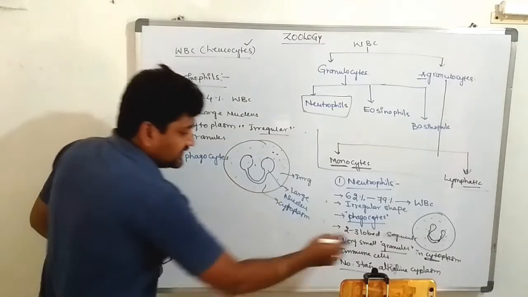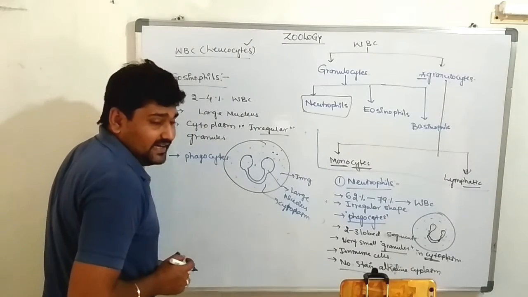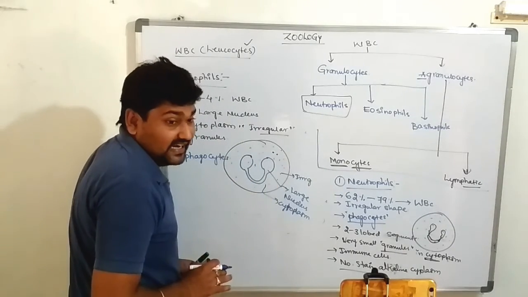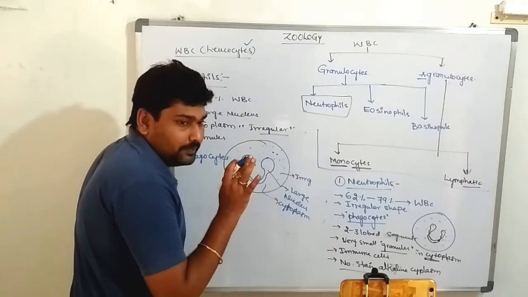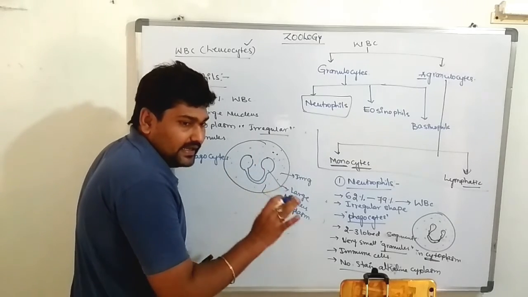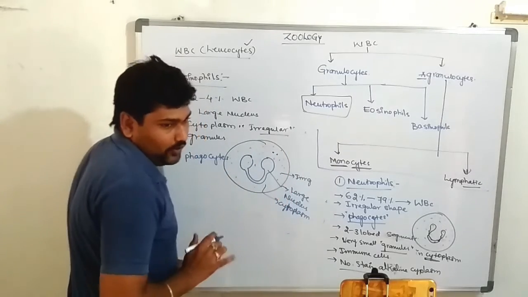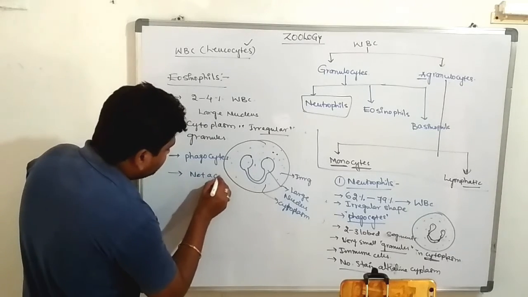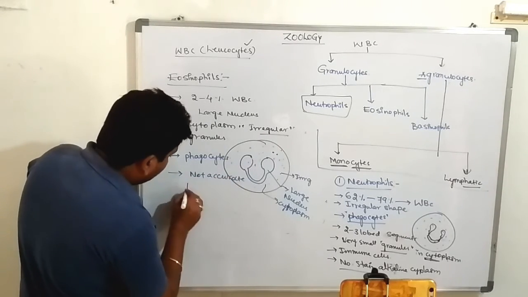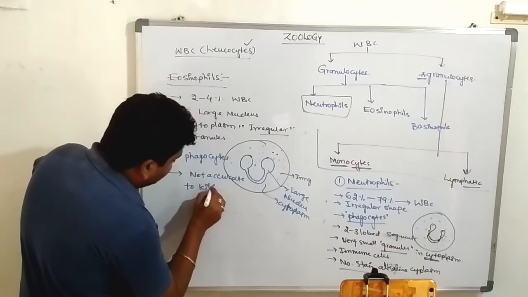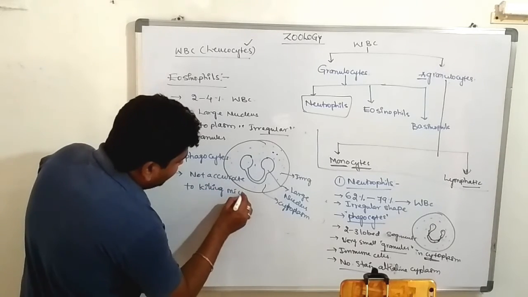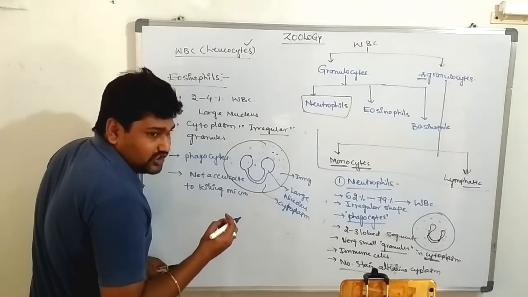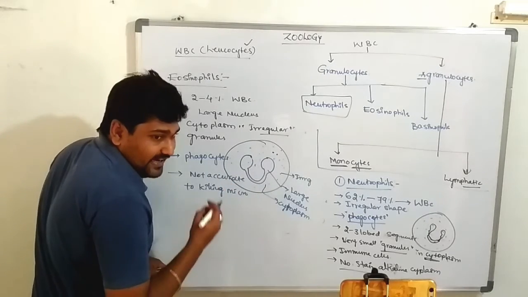It acts like a phagocyte like neutrophils, but it is not as effective as a neutrophil at killing the microorganism. It only identifies the microorganism and has very low capacity to kill microorganisms.